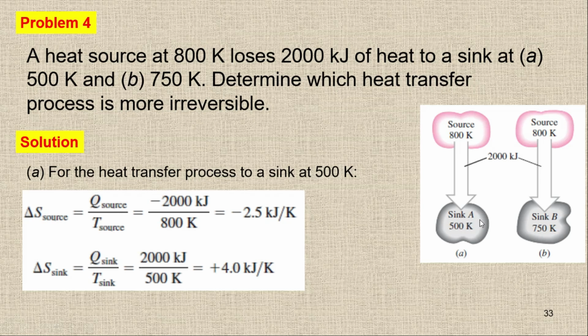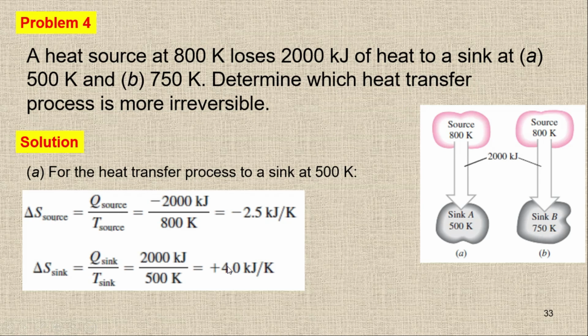While in this case, the sink is receiving the amount of heat, which is 2000 joule. So if I'm going to check the entropy change of the sink, it will be Q upon T. Here the sink is going to receive the amount of heat, so that's why we are going to use the positive sign. So 2000 kilojoule divided by 500 Kelvin, because the temperature is 500 Kelvin for the sink. So at the end you will get 4 kilojoule per Kelvin. So the entropy is going to decrease for the source, while the entropy change for the sink is positive.